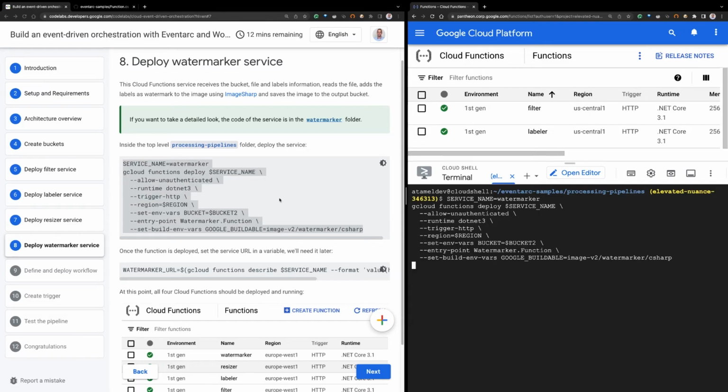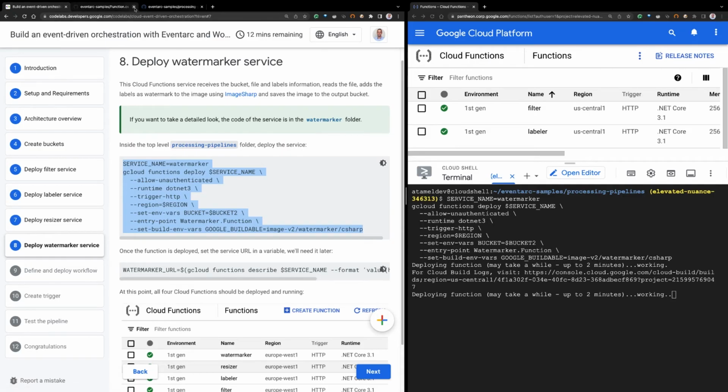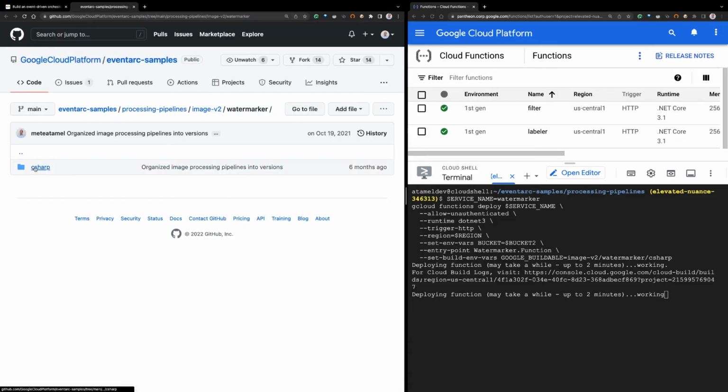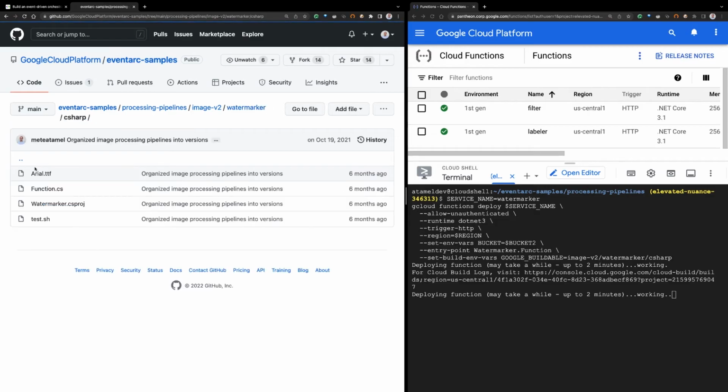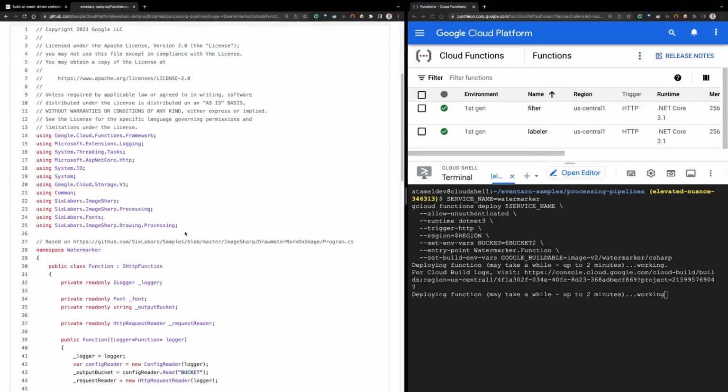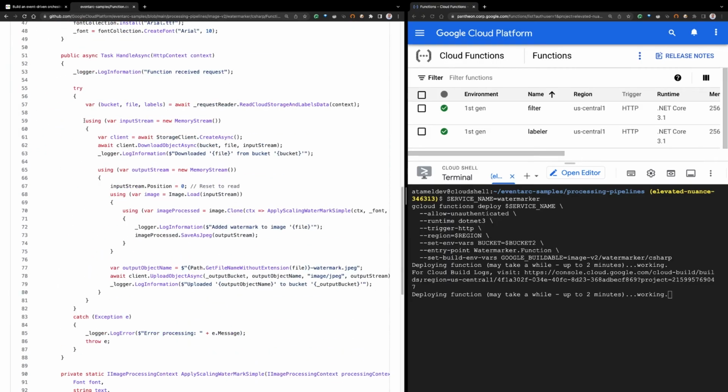As this is happening, let's look at the code for Watermarker. Watermarker is probably the most interesting function of all, because it combines all the information from the previous steps. This time, Watermarker receives more information than just the bucket and the file. It will receive the bucket and the file of the resized image, but it will also receive the labels of the image from the previous function.